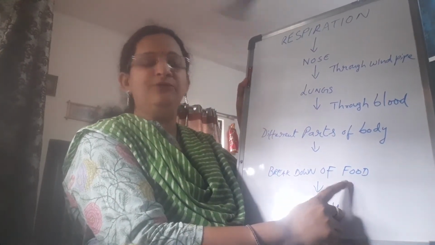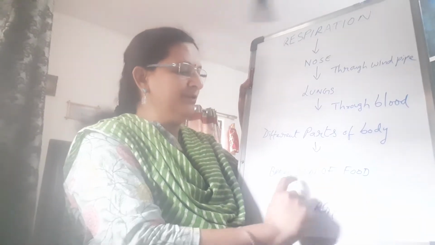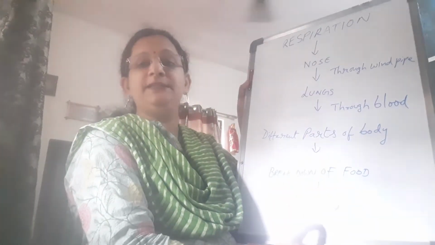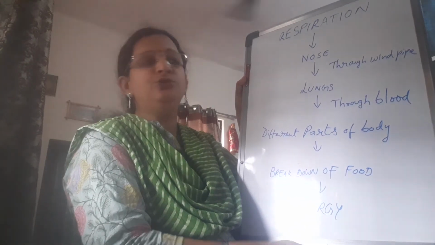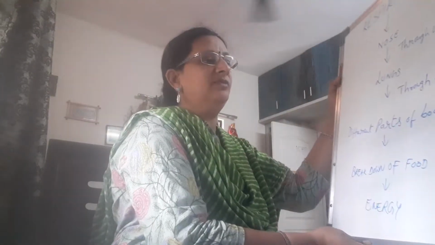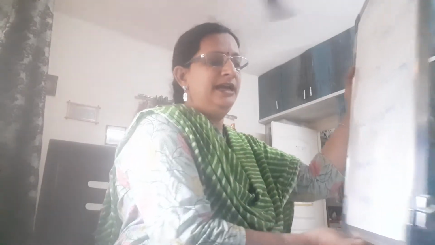With the help of this oxygen the food breaks down and releases energy, and this energy is utilized by you to do all your work in a very healthy and happy manner. So this is all about the respiration that happens through the nose, and the breakdown of the food helps you to release the energy.